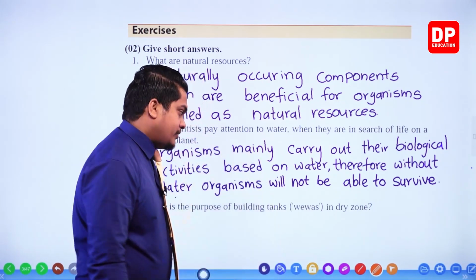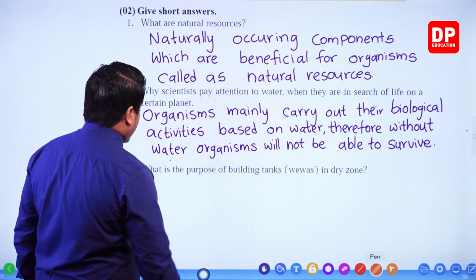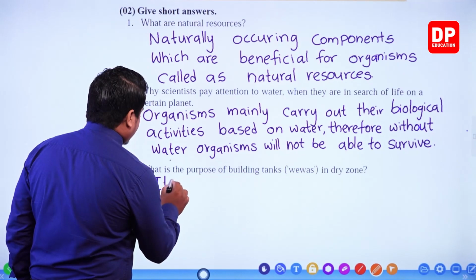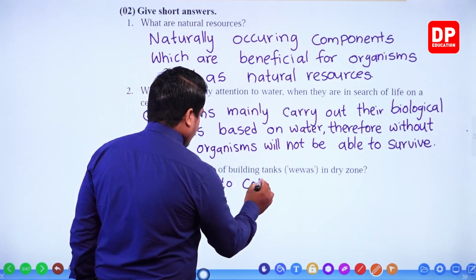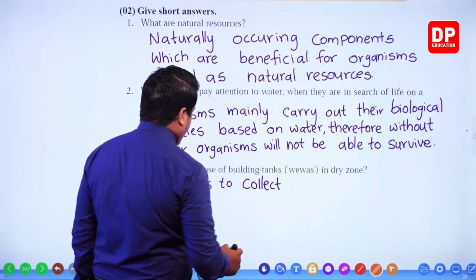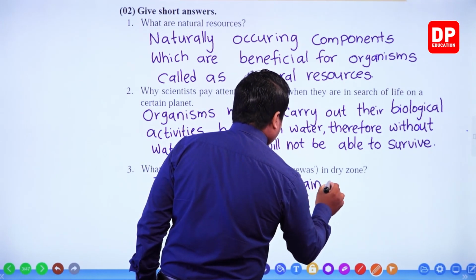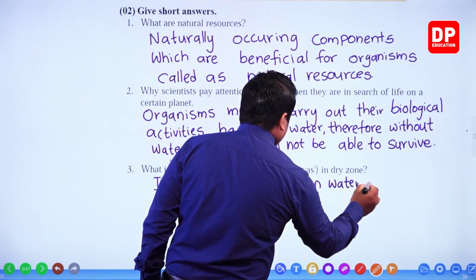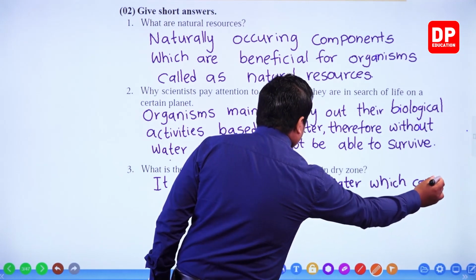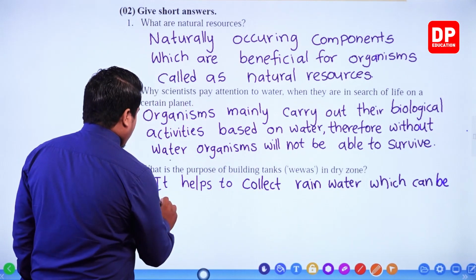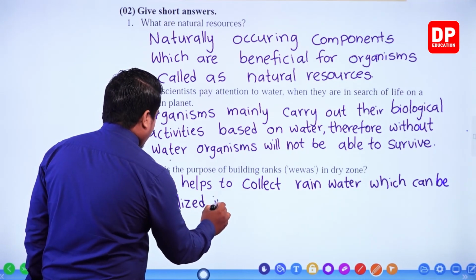Okay, right. So my dear children, we'll write down the answer. It helps to collect rainwater which can be utilized in the dry season.